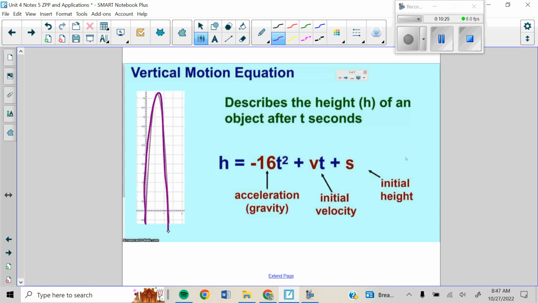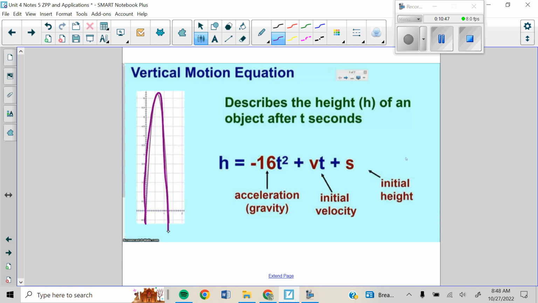Now, v is initial velocity. That's how fast something is kicked, shot off into the air, thrown, etc. And then s is the initial height, that's when it's released. Now, if it's like a firework, it's going to be shot off from the ground, so our initial height would be 0. If you're throwing a basketball, you're going to be seeing that start at whatever your release point is.